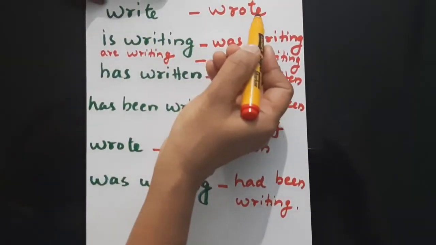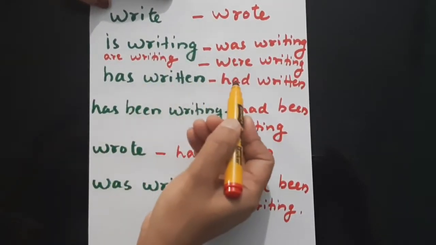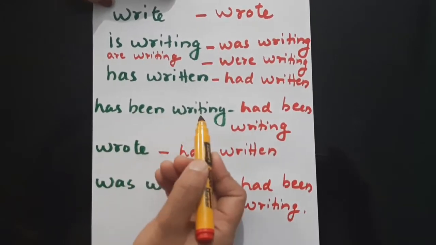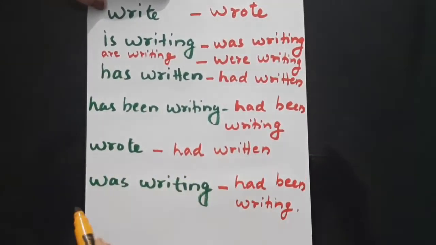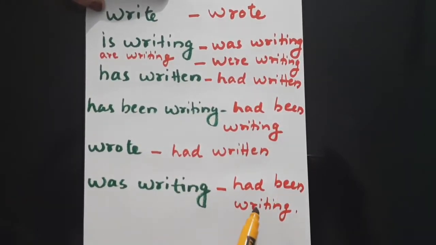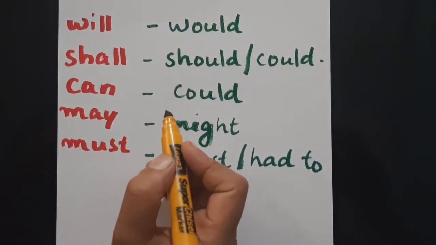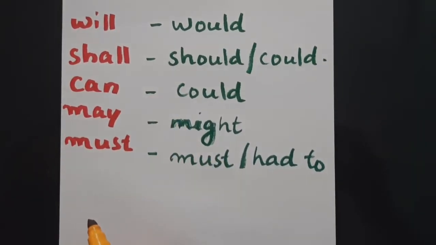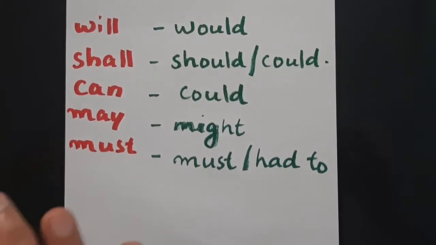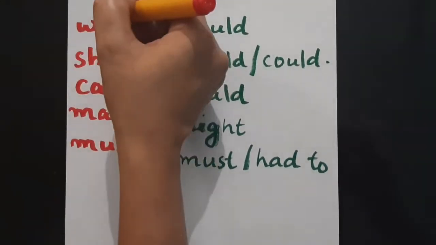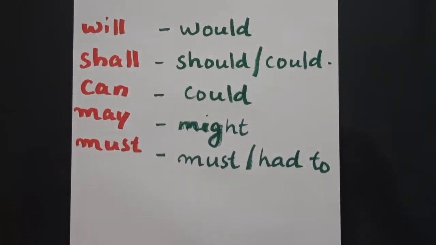Write to wrote, is writing, was writing, has written, had written, has been writing, had been writing, wrote, had written, was writing, had been writing. Okay, we have already discussed the tense rules. Now let's discuss the modal auxiliaries. See, in some of the sentences in direct speech, you may get modal auxiliaries. So we have to know how it can be changed.